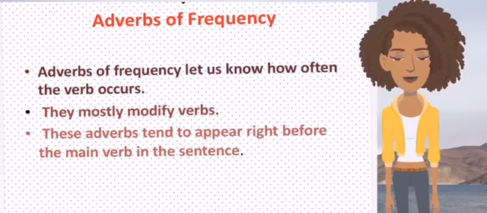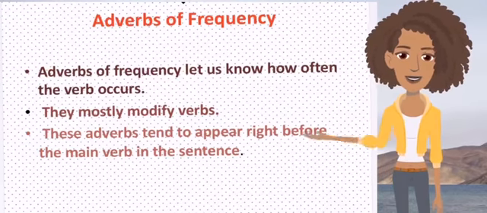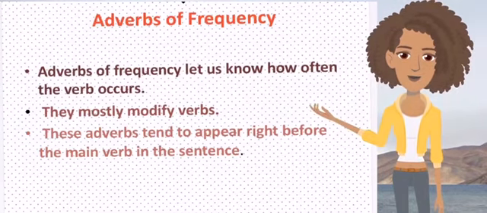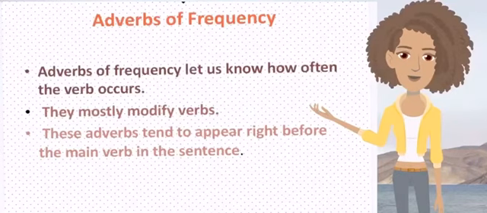Next, adverbs of frequency. Adverbs of frequency let us know how often the verb occurs. They mostly modify verbs, and these adverbs tend to appear right before the main verb in the sentence. Again, they mostly modify verbs.